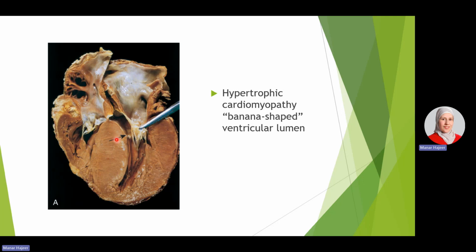This is the hypertrophic cardiomyopathy, and the hypertrophy of the left ventricle is markedly apparent, as here the lumen also is markedly decreased. The ventricular lumen is banana shaped. This is a characteristic feature for hypertrophic cardiomyopathy. Sometimes, as I said, it can mimic the hypertensive cardiac disease, but we should exclude hypertension before diagnosing the patient with hypertrophic cardiomyopathy, especially since those cases appear during adolescence and in the post-pubertal period.